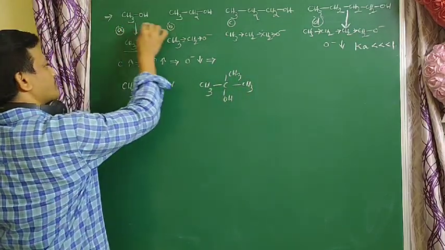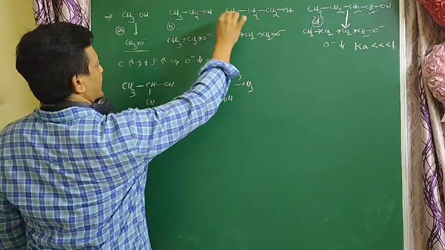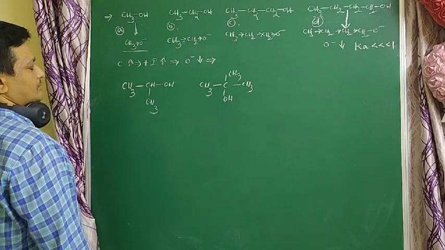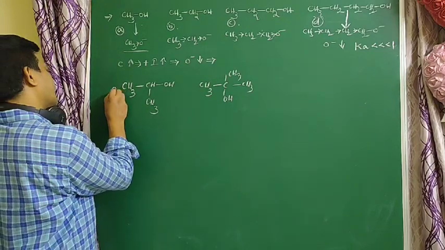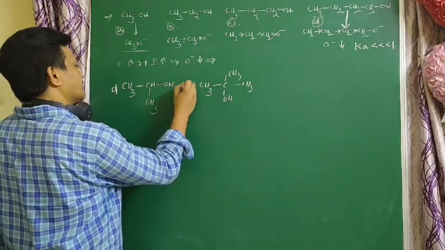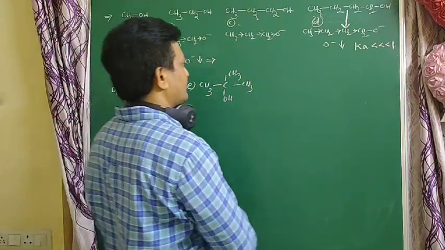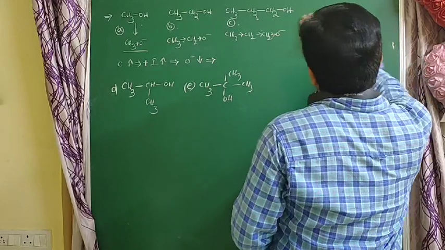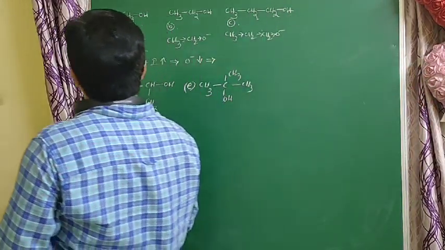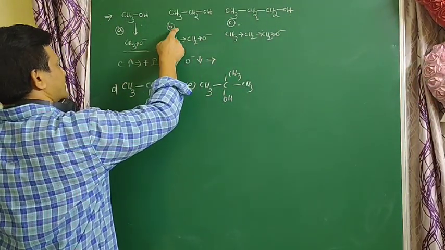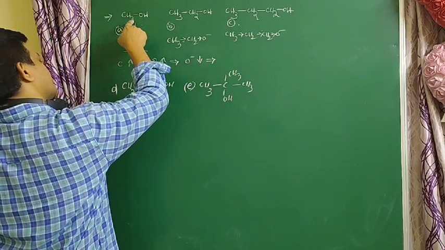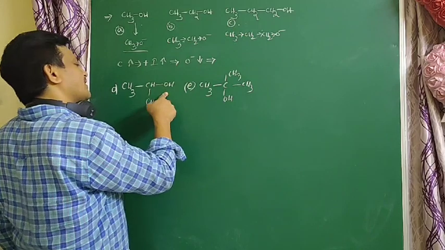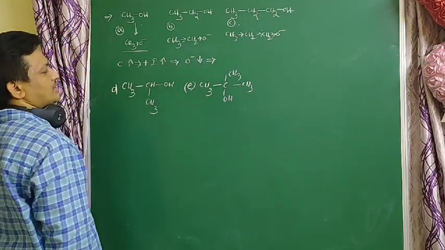So this is A, B, C, D, and E. This is the primary alcohol, secondary alcohol. This is also primary alcohol. This is also primary. This is the secondary alcohol. This is the tertiary alcohol.